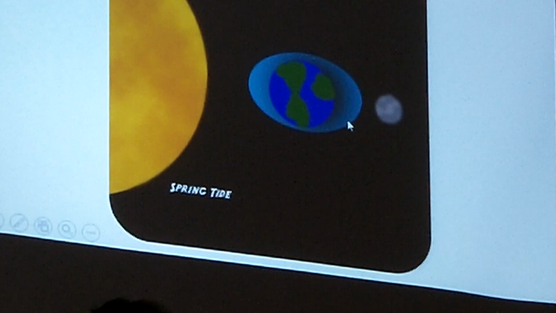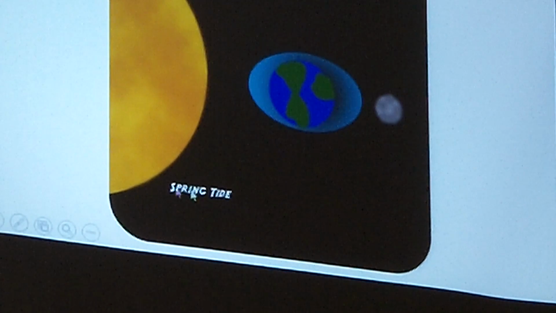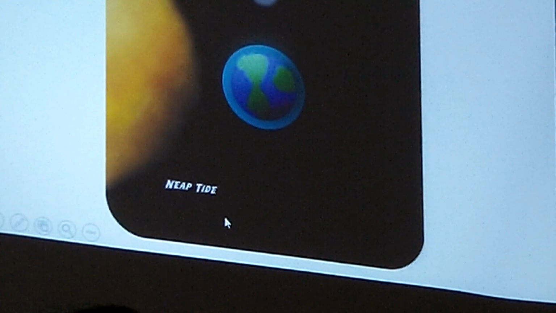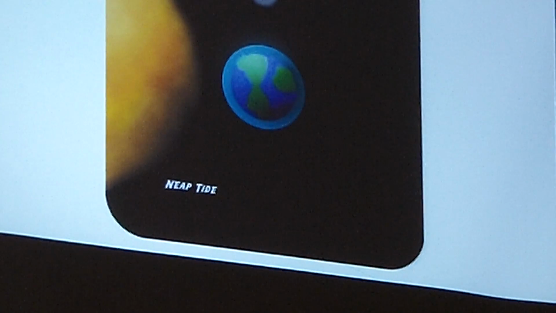We call the highest high tides spring tides. And the lower high tides, we call neap tides. So this is a monthly tidal cycle. Tides will be real high there, and then not as high here, and real high here, and then not as high here if the sun were there. All in 1 month?